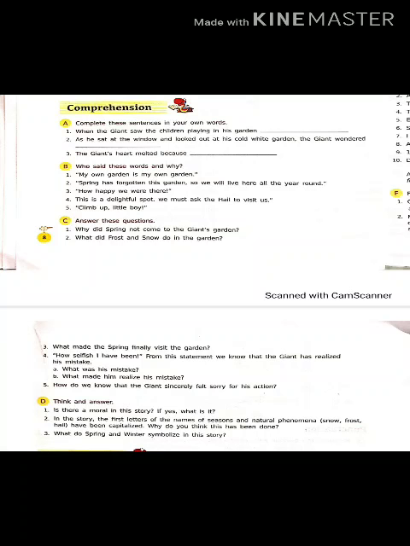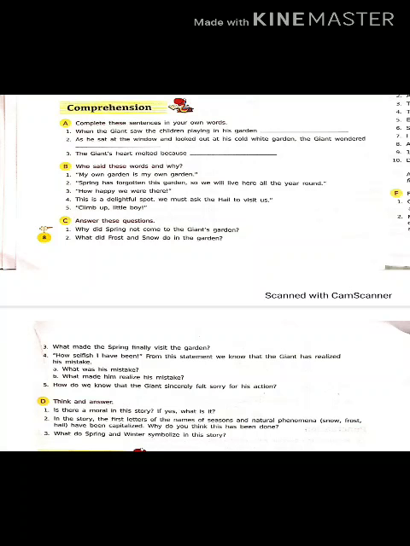Now section B: who said these words and why? Now these are some sentences from your chapter, and you have to write down who said these words, these sentences, and to whom and why. But किसने किसको कहा and क्यों, that you have to write down. First is, my own garden is my own garden. Who was having the garden? That you have to write down. And to whom did he speak? He said that, so you have to write down. And why?